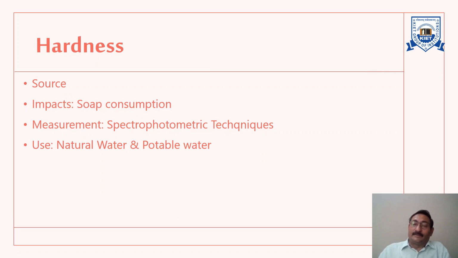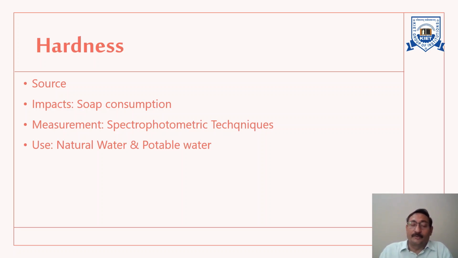Now, what is hardness? In short, it is the concentration of multivalent metallic cations in the solution. At supersaturated conditions, the hardness cations will react with the anions in the water to form solid precipitate. Most of the time, it can be classified as carbonate hardness or non-carbonate hardness. The hardness that is equivalent to the alkalinity is termed carbonate hardness. All the remaining is non-carbonate hardness.